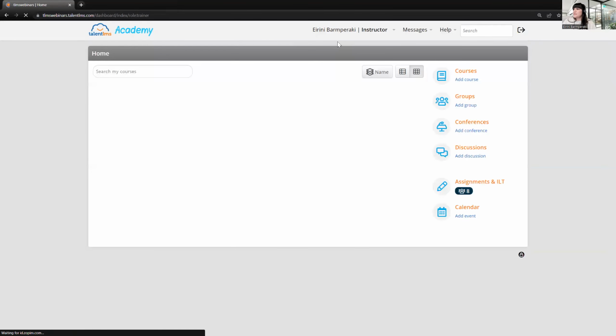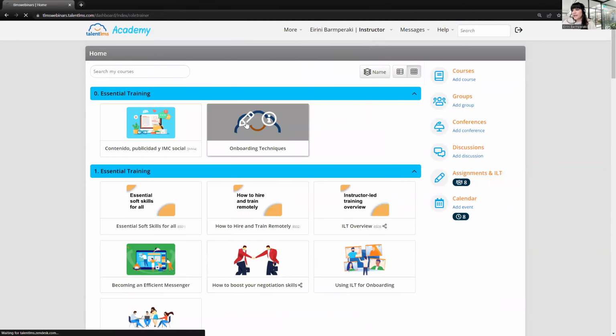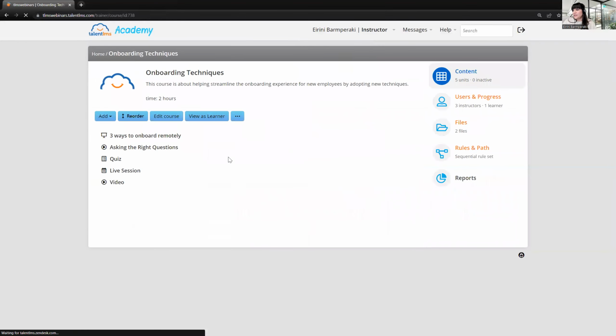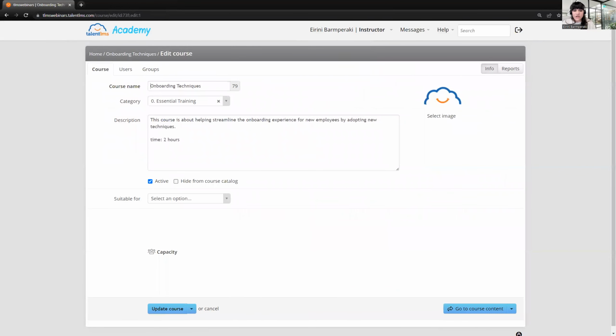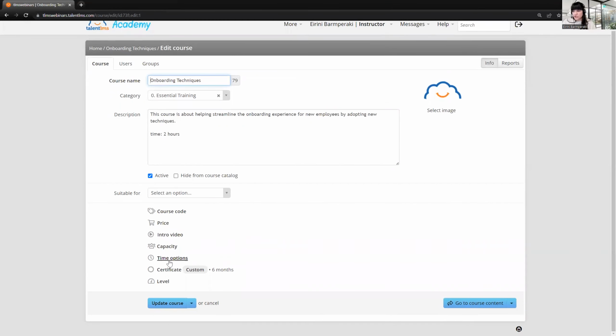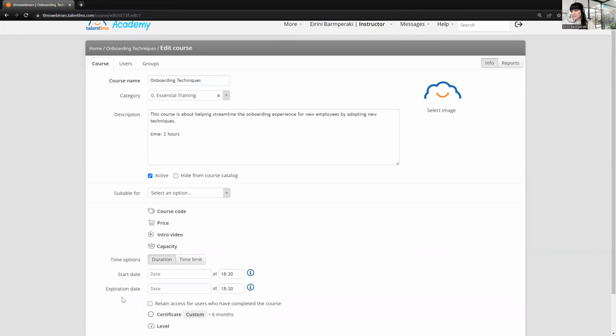So I'm switching back as an instructor and I'm clicking here, the edit, and again, the edit course. So as long as you allow them to access in the course settings under the time options, once they have the course paid for one time, they don't need to pay it again. So what you need to do is open the time options and click retain access for users who have completed the course. And this is how they can revisit basically the course without having to pay again. Even if the course expires, they can still have access and revisit any study material.